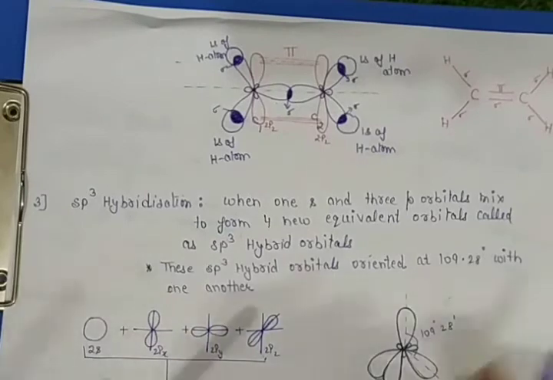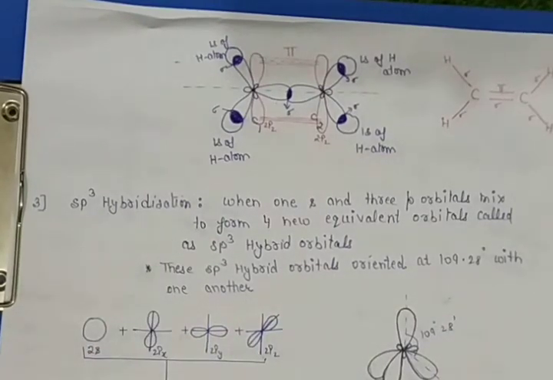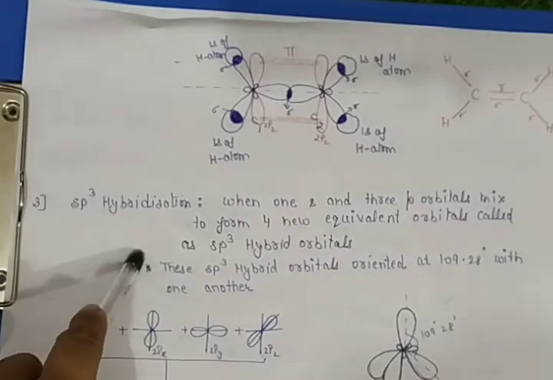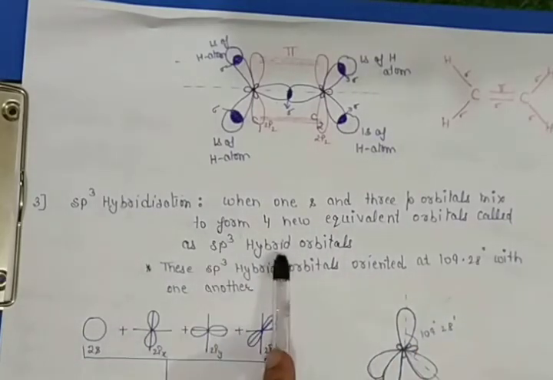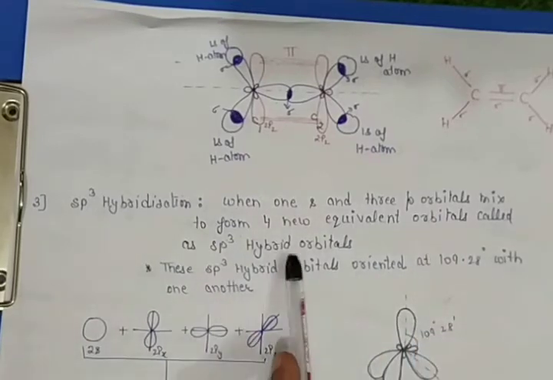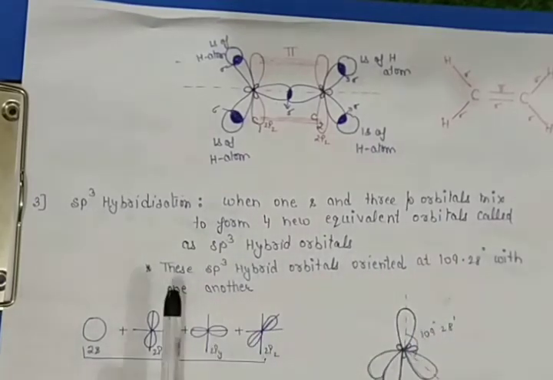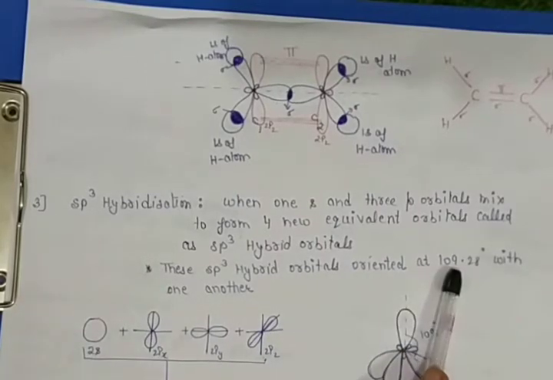Next one is sp3 hybridization. Now it is not so difficult for you to identify which atomic orbitals undergo hybridization and which type of hybrid orbitals are formed. For sp3 hybridization, one s and three p orbitals mix to form 4 new equivalent orbitals called sp3 hybrid orbitals. The angle between them is 109 degree 28 minute.